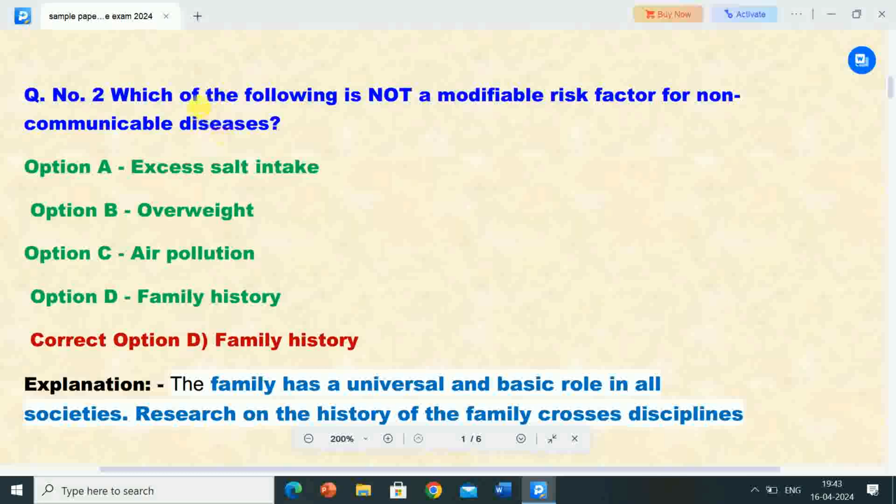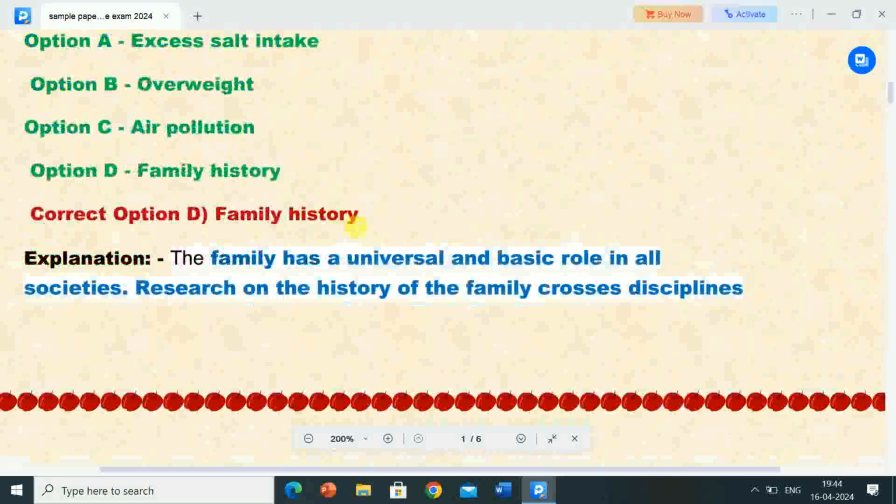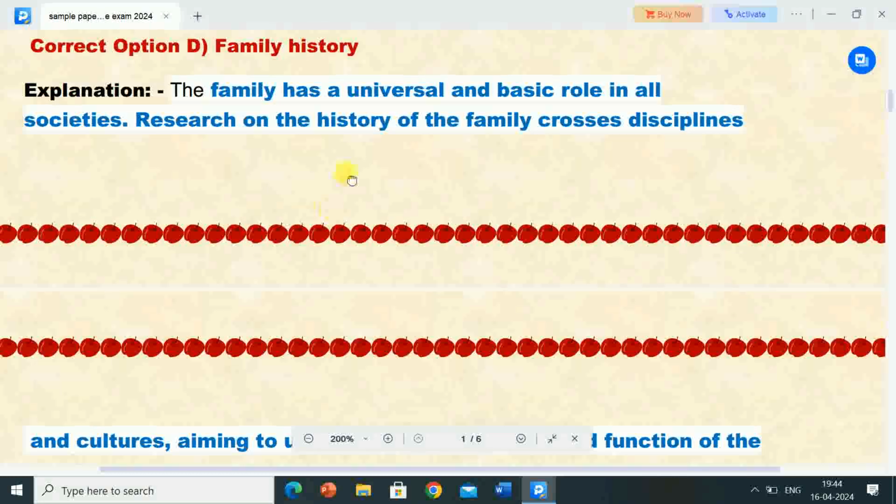So here the question is, which of the following is not a modifiable risk factor for non-communicable diseases? The correct answer is family history. Family history is not a modifiable risk factor for non-communicable diseases. Its explanation is, the family has a universal and basic role in all societies.